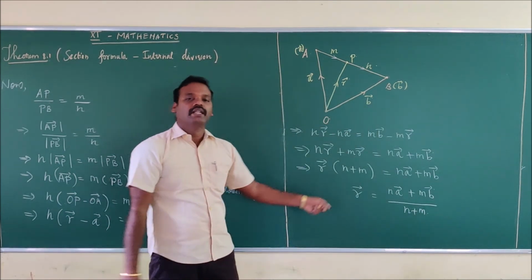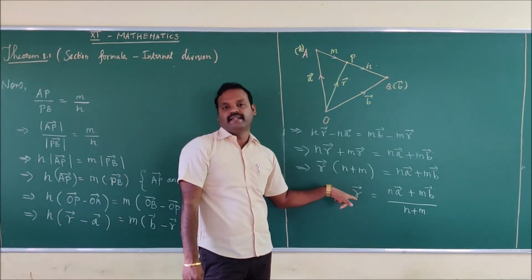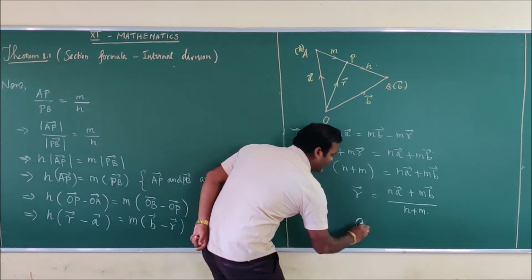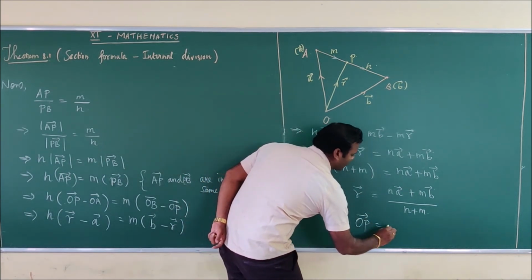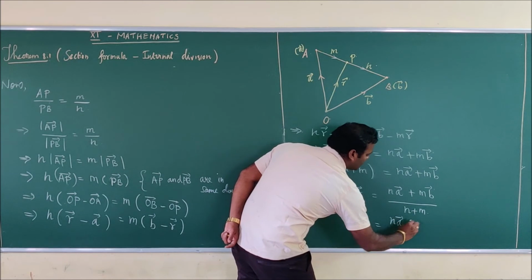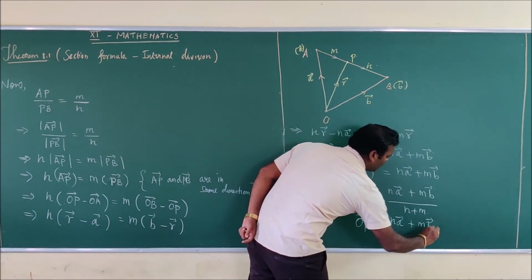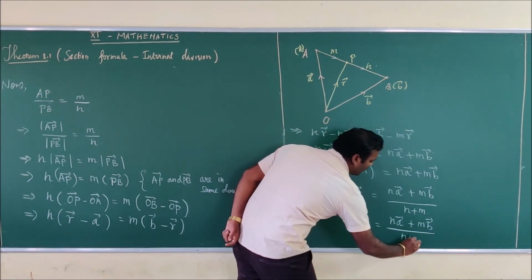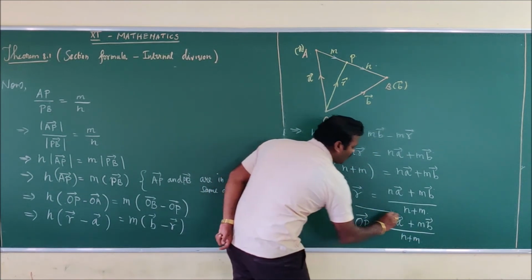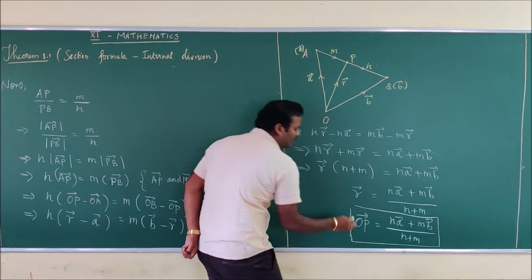But in the book, instead of R vector, you are given as OP vector. So I can write like this: OP vector is equal to n into A vector plus m into B vector divided by n plus m. One can remember the result easily.